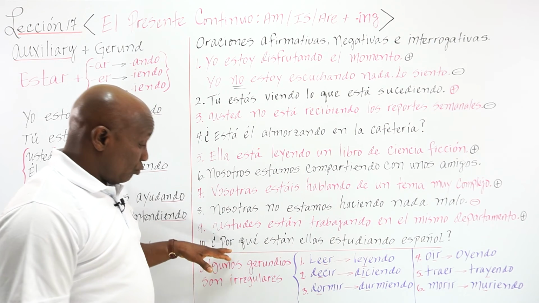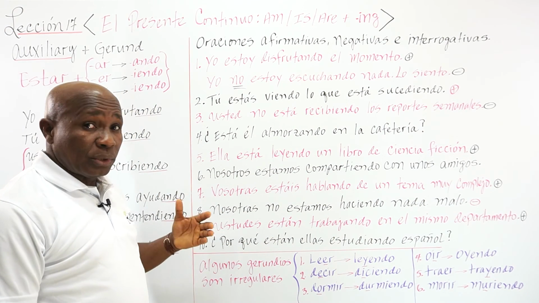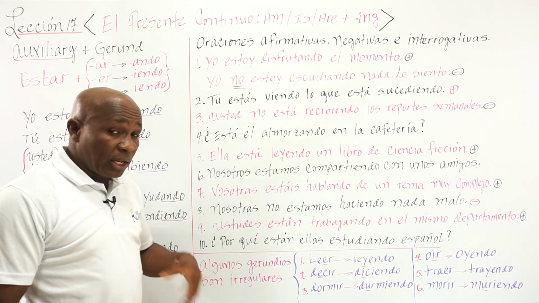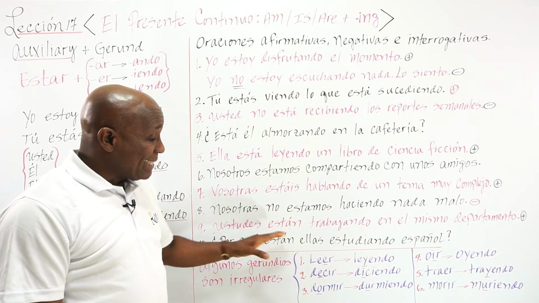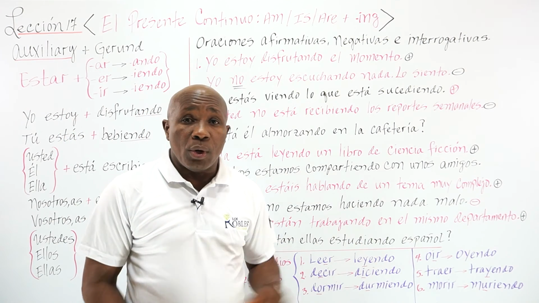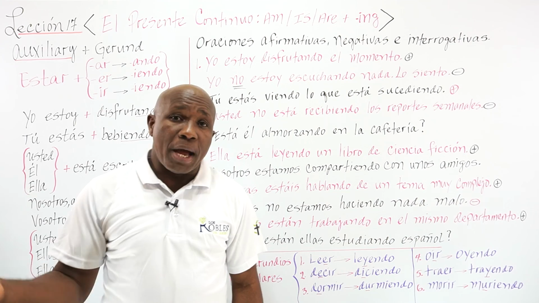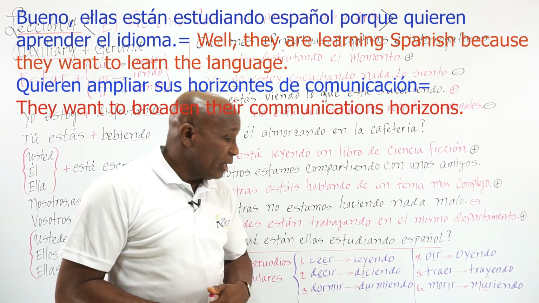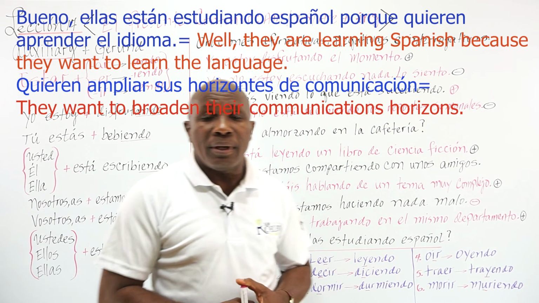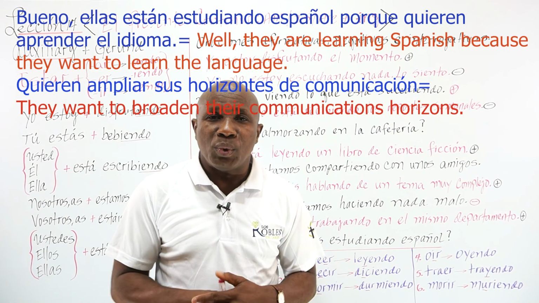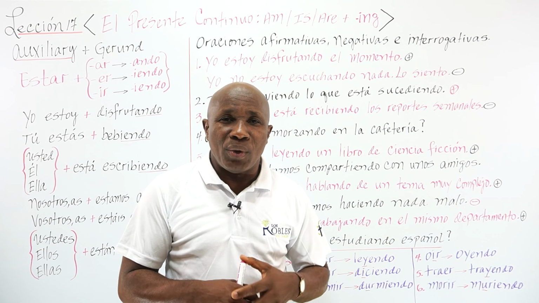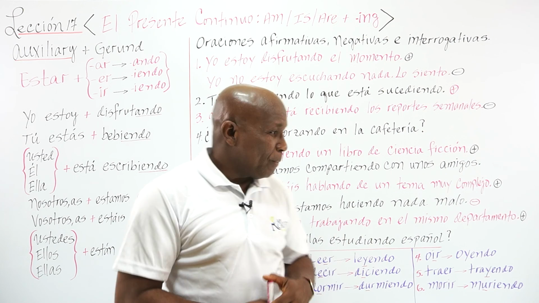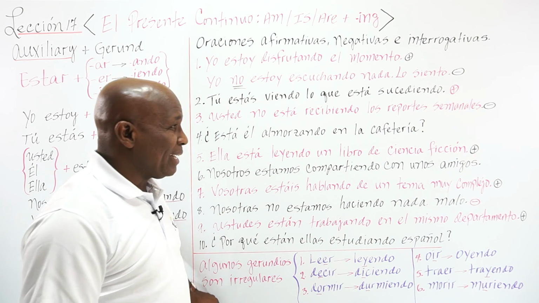But here, the question is an information question, as I said, and requires specific information. ¿Por qué? A reason. Why? ¿Por qué están ellas estudiando español? Why are they studying Spanish? Bueno, ellas están estudiando español porque quieren aprender el idioma, quieren ampliar sus horizontes de comunicación. They want to broaden their communication horizons. So this is the present continuous tense.